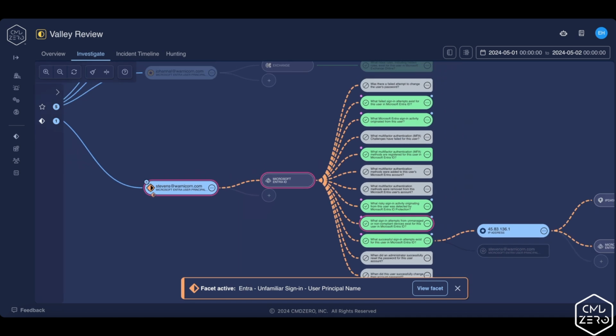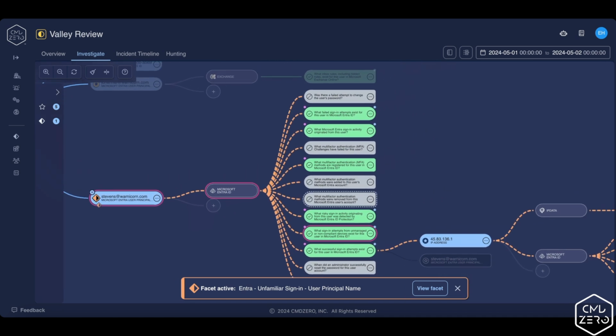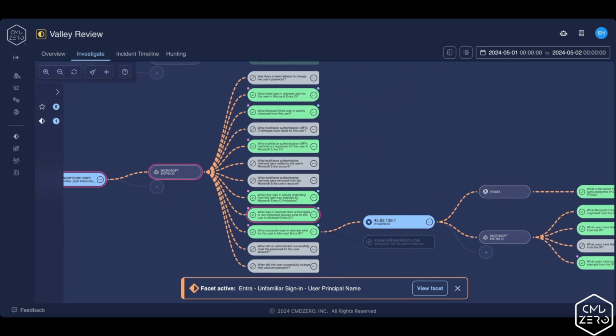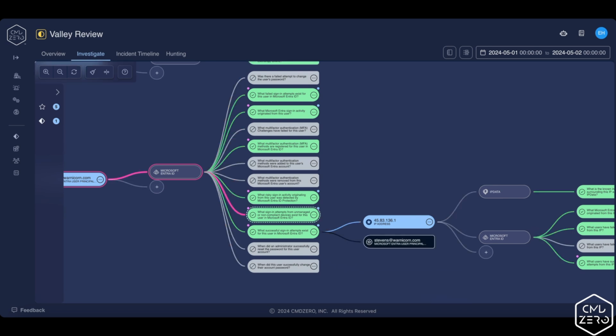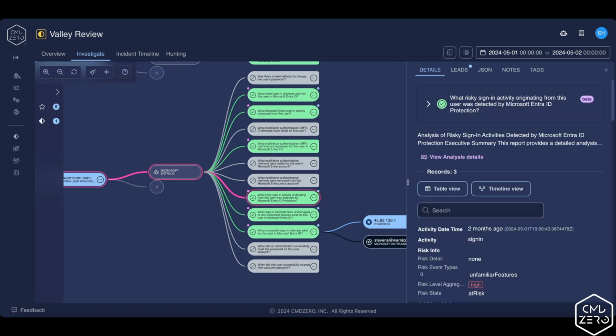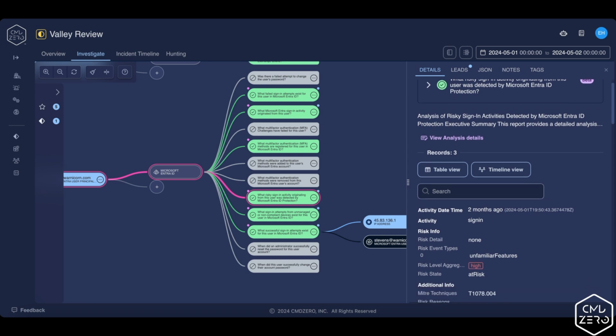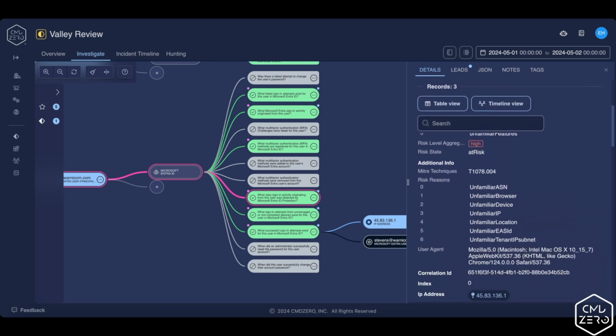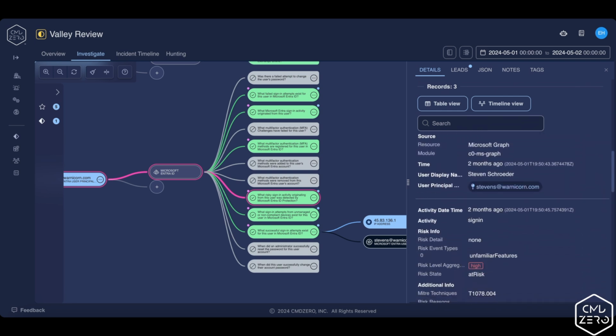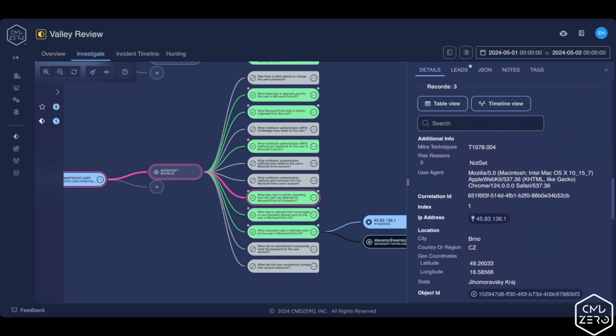When applied, facets draw a path of focus as well as automatically execute the questions recommended as part of that investigation. As questions are asked, analysts can review all of the data returned and interpret those results using one of several views. The first is the detail view, where information is highlighted and presented as the records returned.